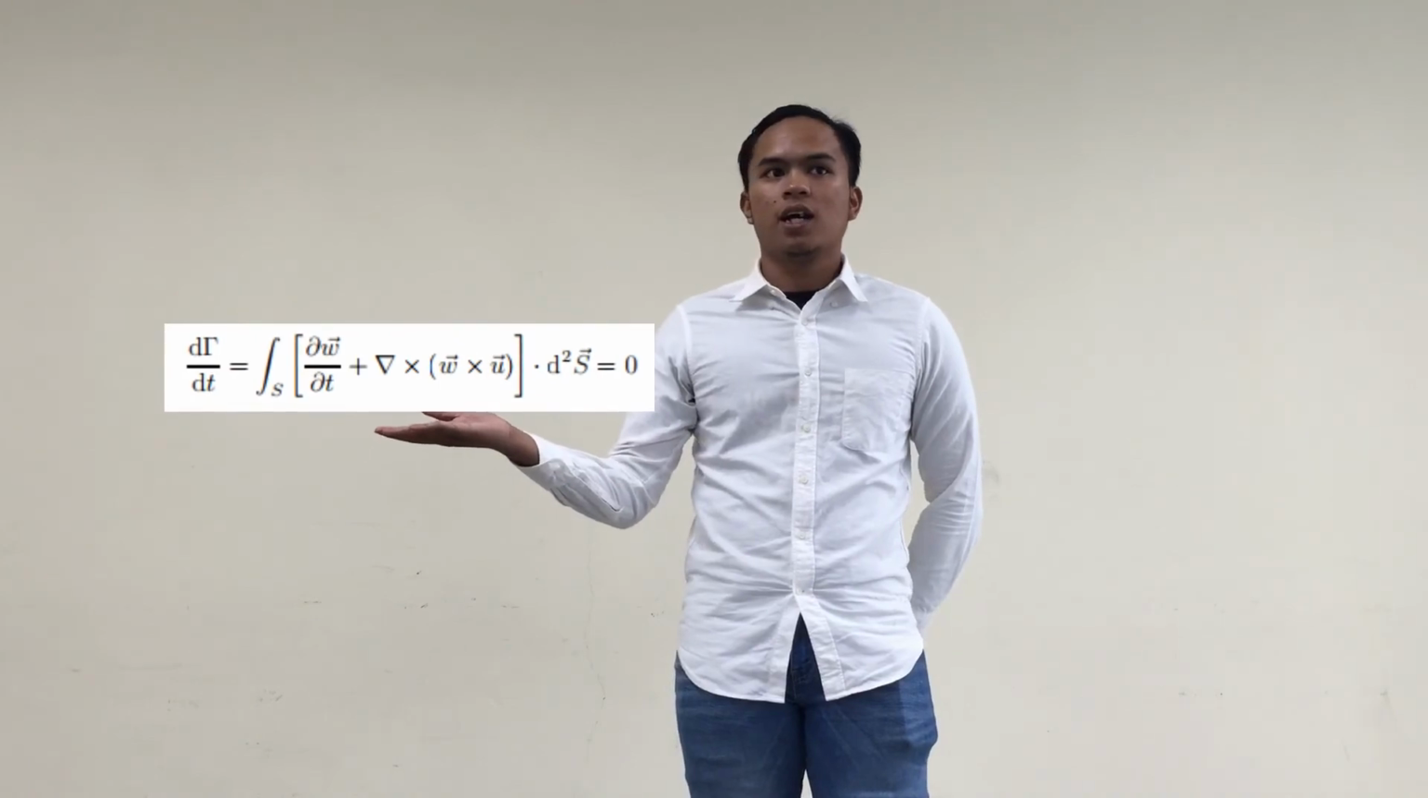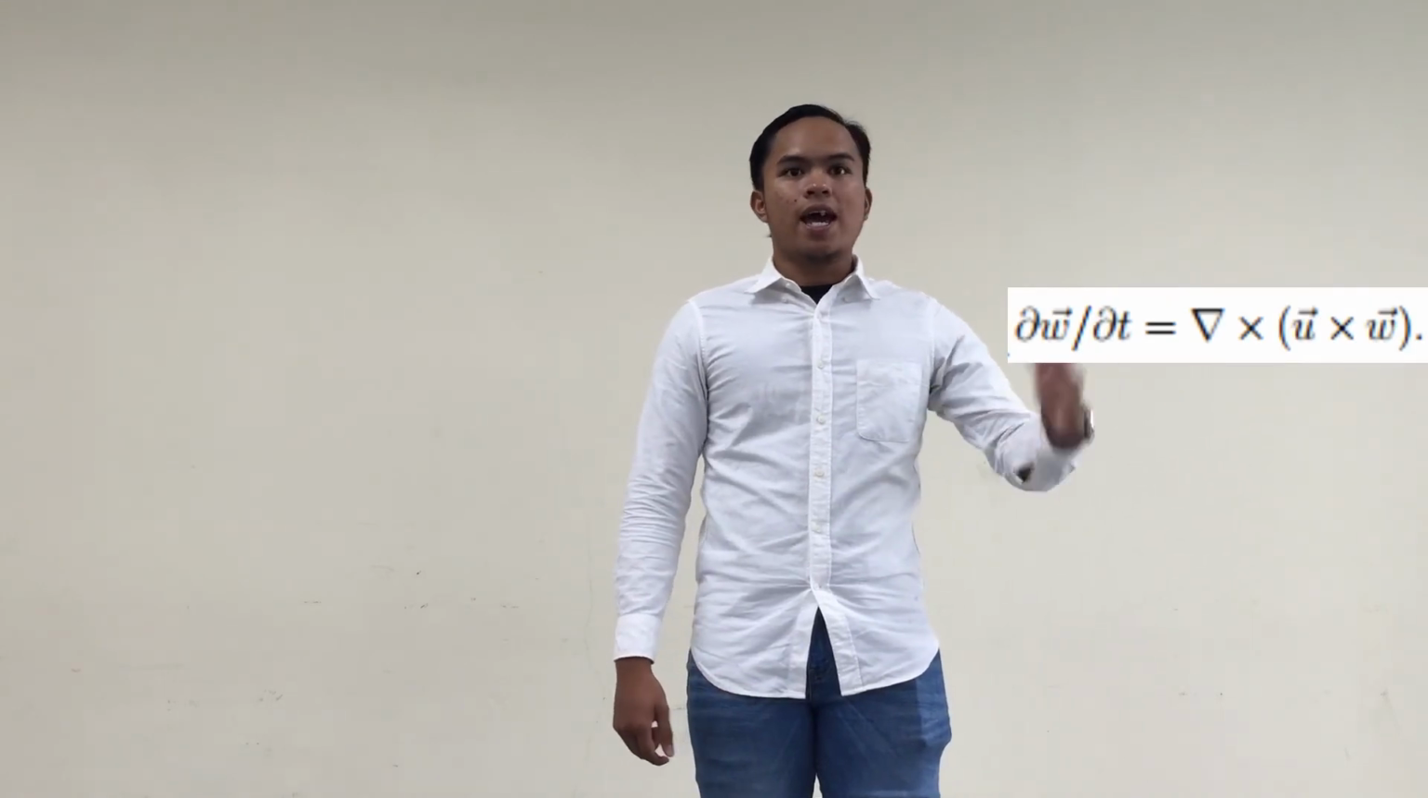The proof of Helmholtz's third theorem is straightforward. According to Kelvin's circulation theorem, a barotropic or incompressible inviscid fluid has dΓ/dt equal to 0 everywhere. Using this formula, since this has to hold for any S, we have this formula, hence vector W is equal to 0. Initially, the vorticity is 0, and it remains 0 forever.